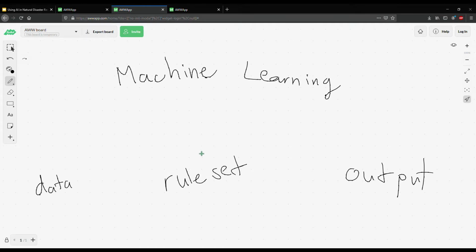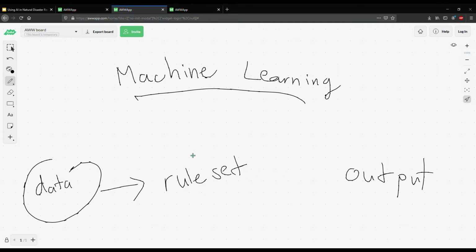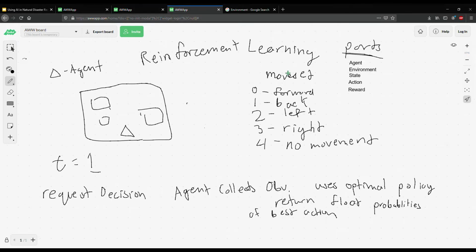So my idea of achieving this is using machine learning, which has data which is sent to a rule set, which based on that rule set, we decide an output. So machine learning has many parts to it, but the part I want to use is reinforcement learning. Now reinforcement learning has 5 parts to it: the agent, environment, state, actions, and reward.